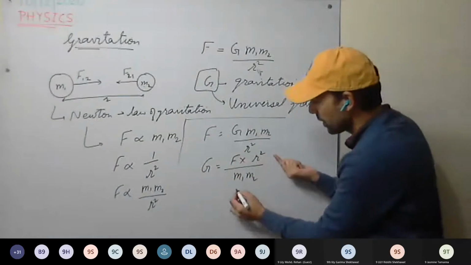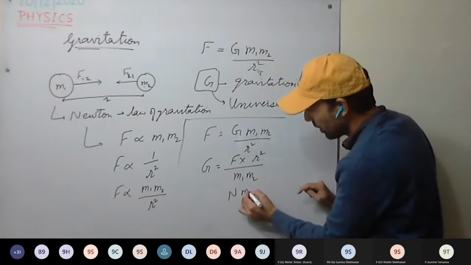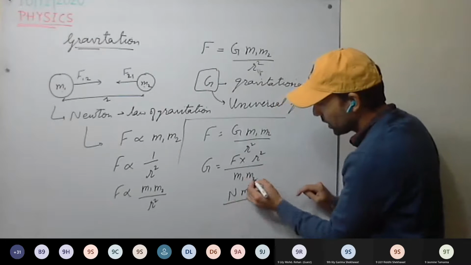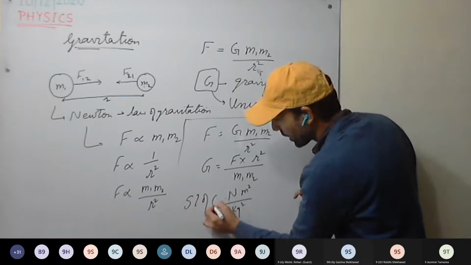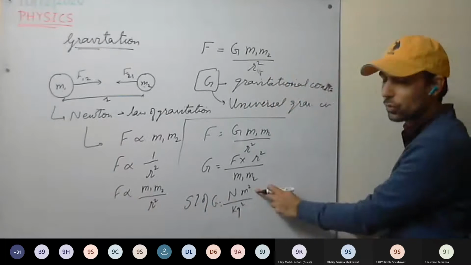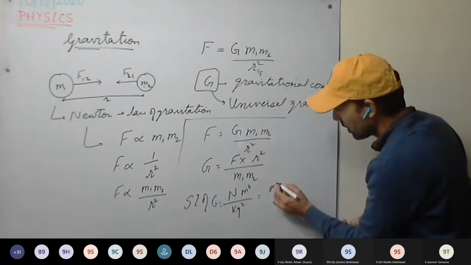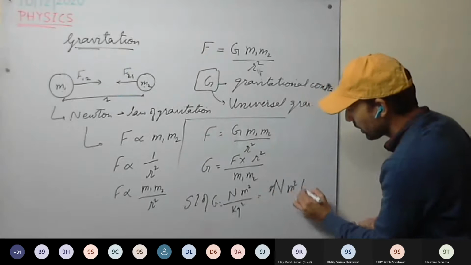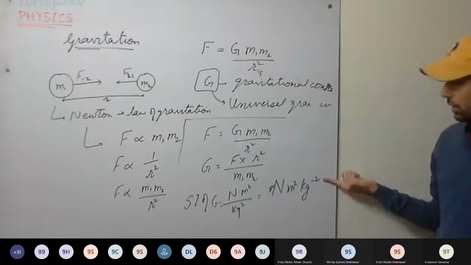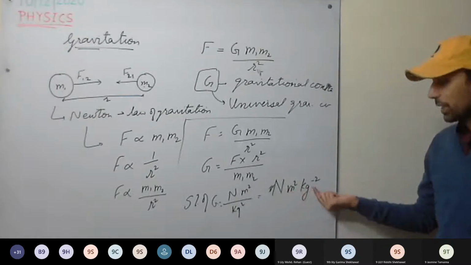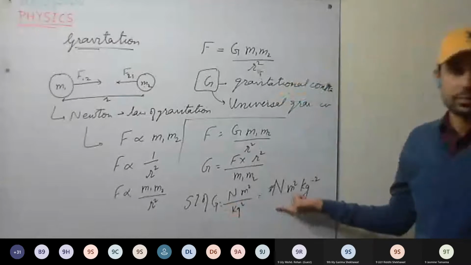SI unit of force is Newton. SI unit of distance is meter, so meter square, and here it will be kg, so kg square. So SI unit of G equals Newton meter square per kg square, or we can write it as Newton meter square kg raised to power minus 2. This is the SI unit of gravitational constant.